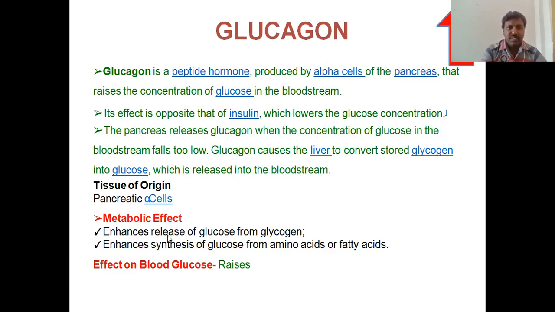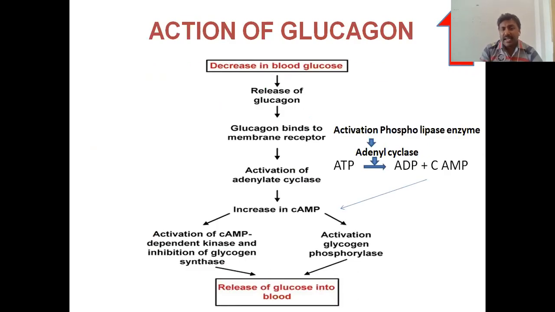In its metabolic effect, it enhances the release of glucose from glycogen, and enhances the synthesis of glucose from amino acids or fatty acids. So this is the main mechanism of glucagon. It increases the glucose levels in the body, while insulin decreases the blood glucose levels in the body. So now the main mechanism of action of glucagon.